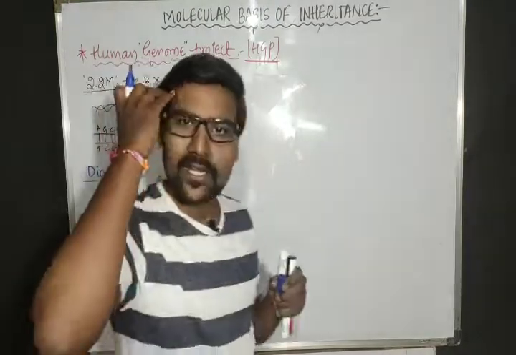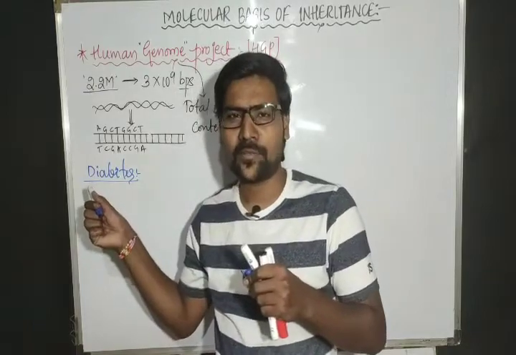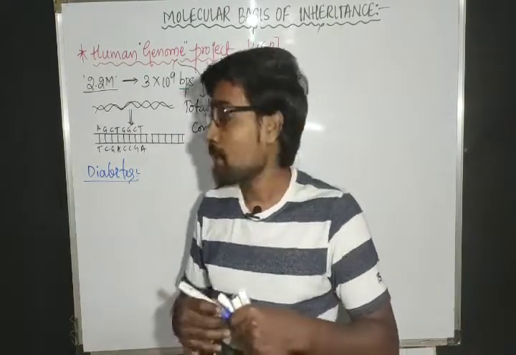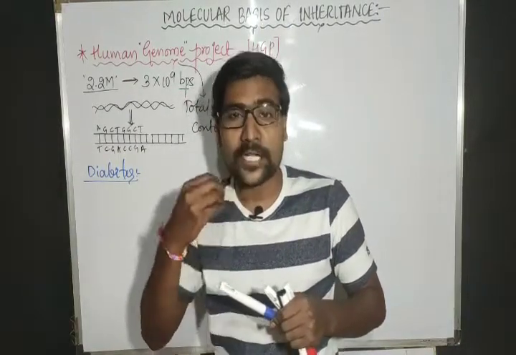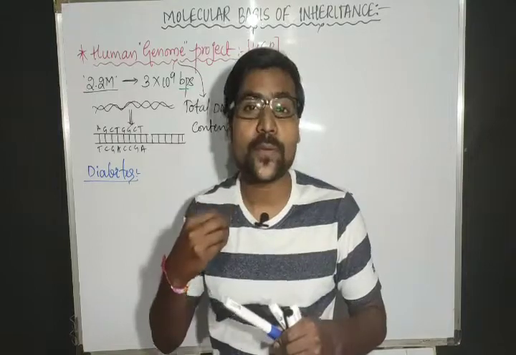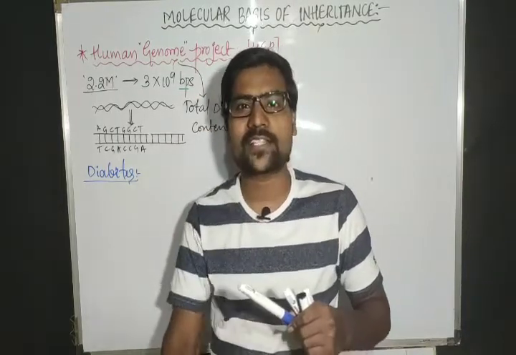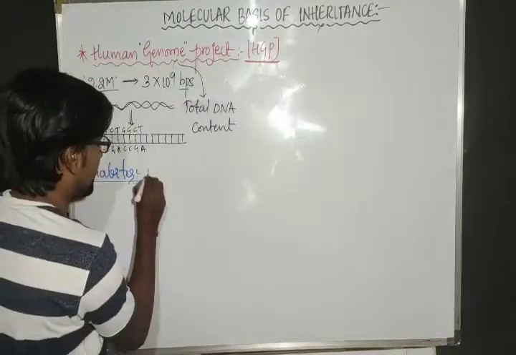Diabetes. As we already know, diabetes is a condition where the sugar level increases. If a person is suffering from diabetes, inside that person's body one hormone's quantity is less. What is that hormone? Insulin.